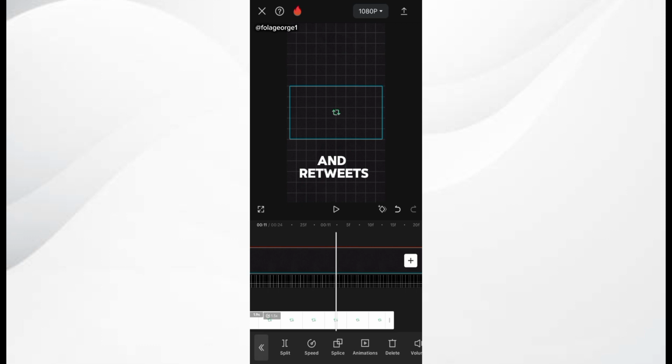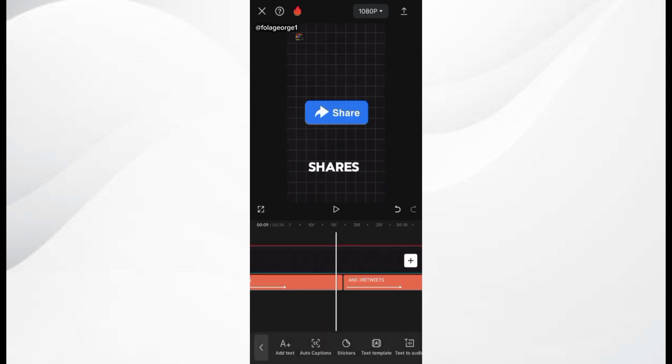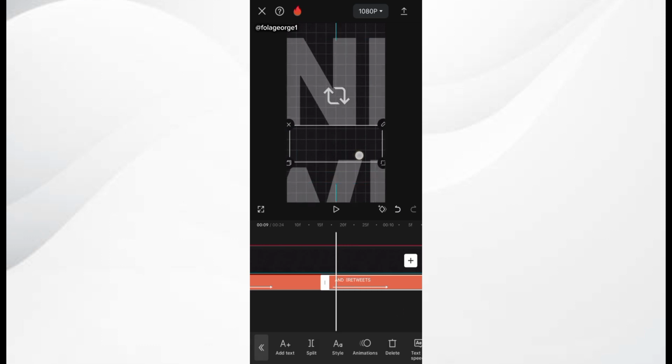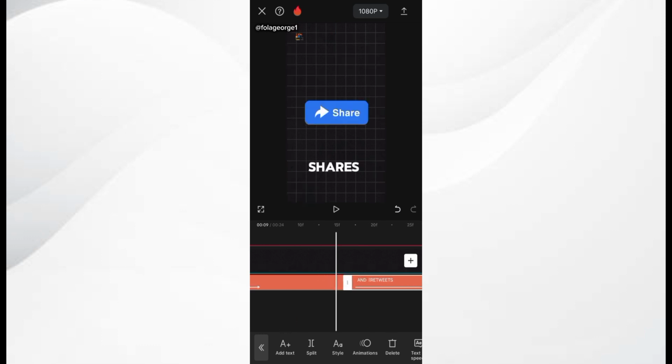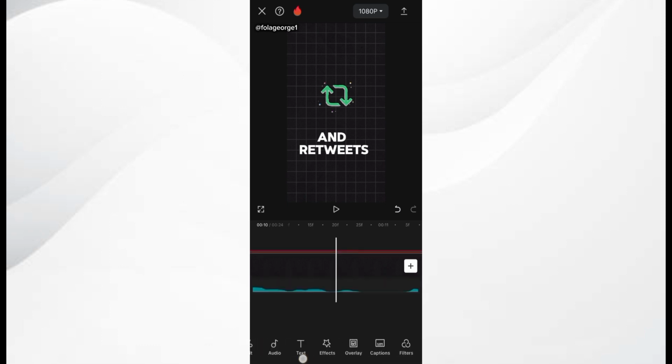Alright, so I'm going to increase the size of this retweet animation, take it up a little bit, and also take the text and raise it up a little bit. So I click on the text of the retweet and place it up above a little bit, so that it appears visible to you. So I play it now and let's see what it gives us. Shares and retweets provide. All right, I feel that is okay by my own standard.